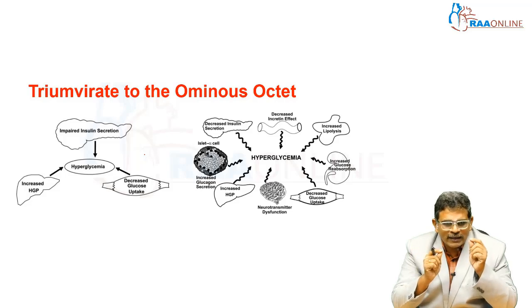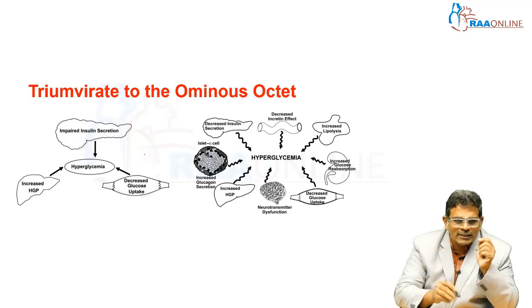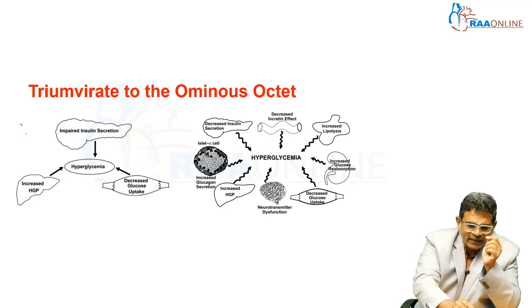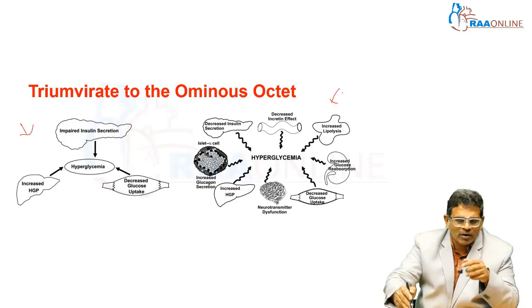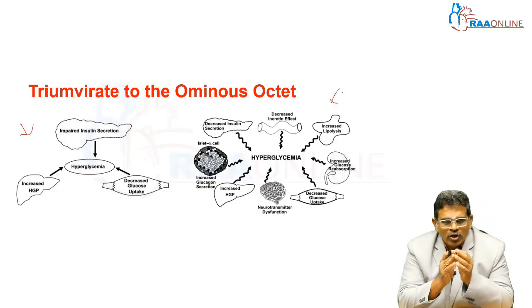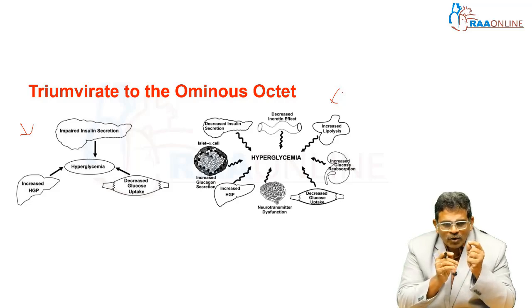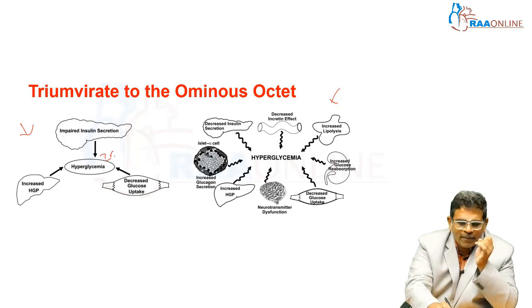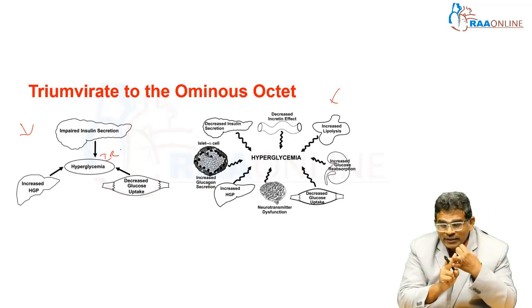Diabetes pathophysiology has moved from the triumvirate to the ominous octet. We have discussed all these things. In the triumvirate, we talk about impaired insulin secretion and increased hepatic glucose output, all happening in the presence of insulin resistance.